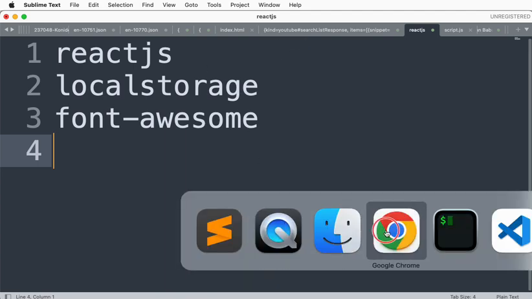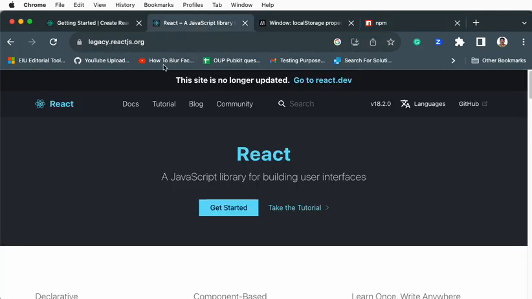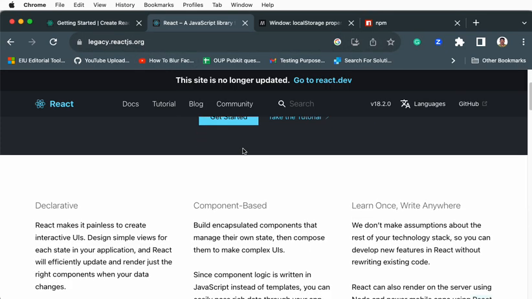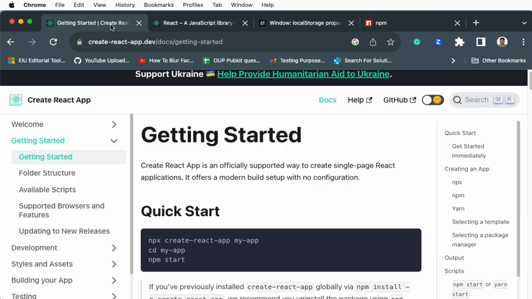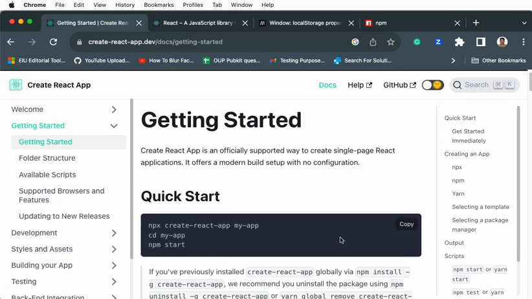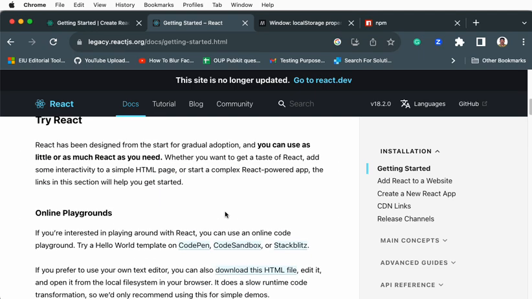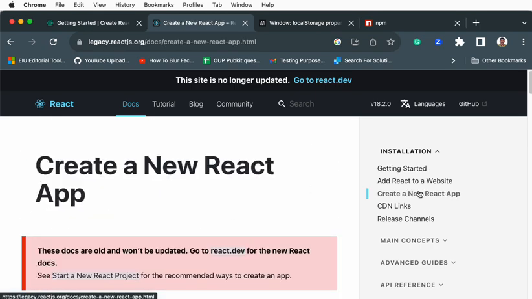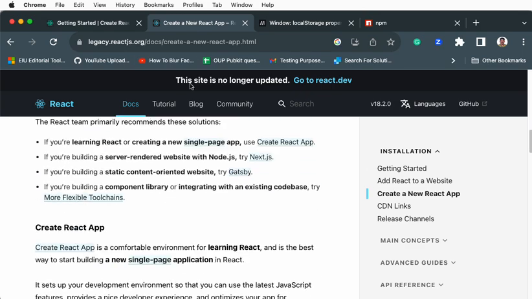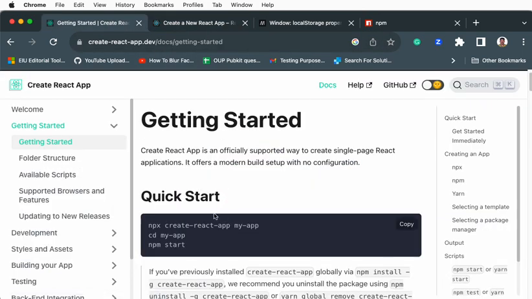So the first step is, this is a React.js application, right? In order to create any React.js application, please make sure you have installed Node.js. Node.js is a programming platform purely based on JavaScript. Then install React, and you can go ahead and find out how to install all those things. As long as you install Node.js, that's fine. Then you can see how to create a new application using React.js.